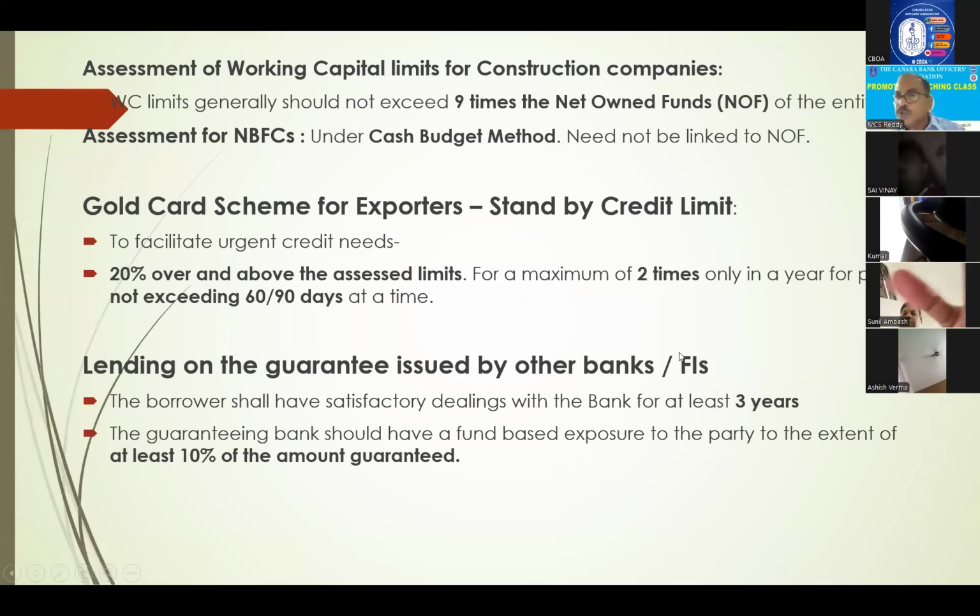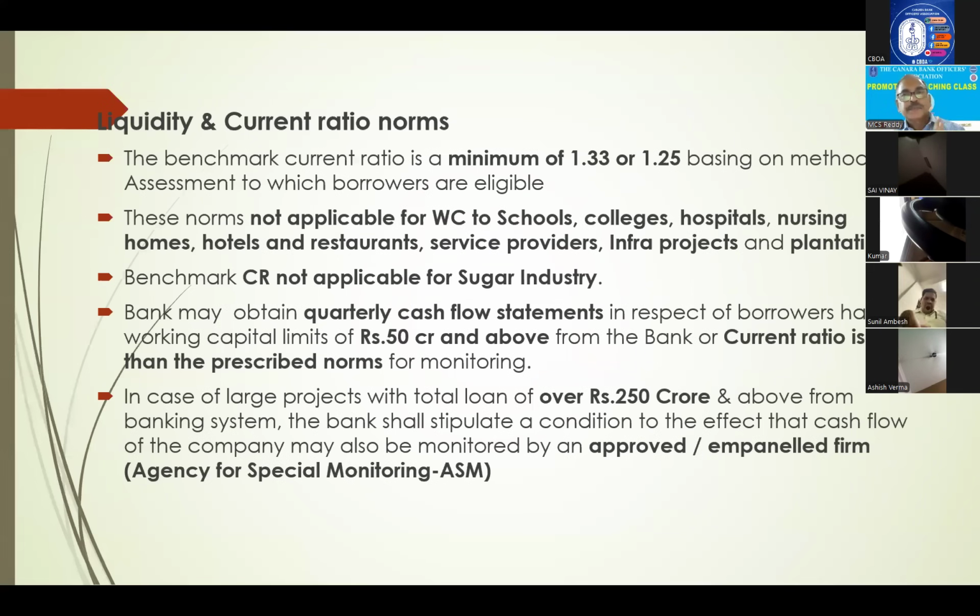He says, sir, you give 10 crores, I brought a guarantee. Okay, 3 years satisfactory dealings are there. The next condition: for 10 crores, the bank has given a guarantee. That means 10%, how much? 1 crore. So the party should enjoy fund-based limits of at least 1 crore with that bank, State Bank. Then only we will finance. So the guaranteeing bank should have at least 10% of the guaranteed amount as fund-based limits. These two conditions are also a recalled question. Earlier it has come. Right?